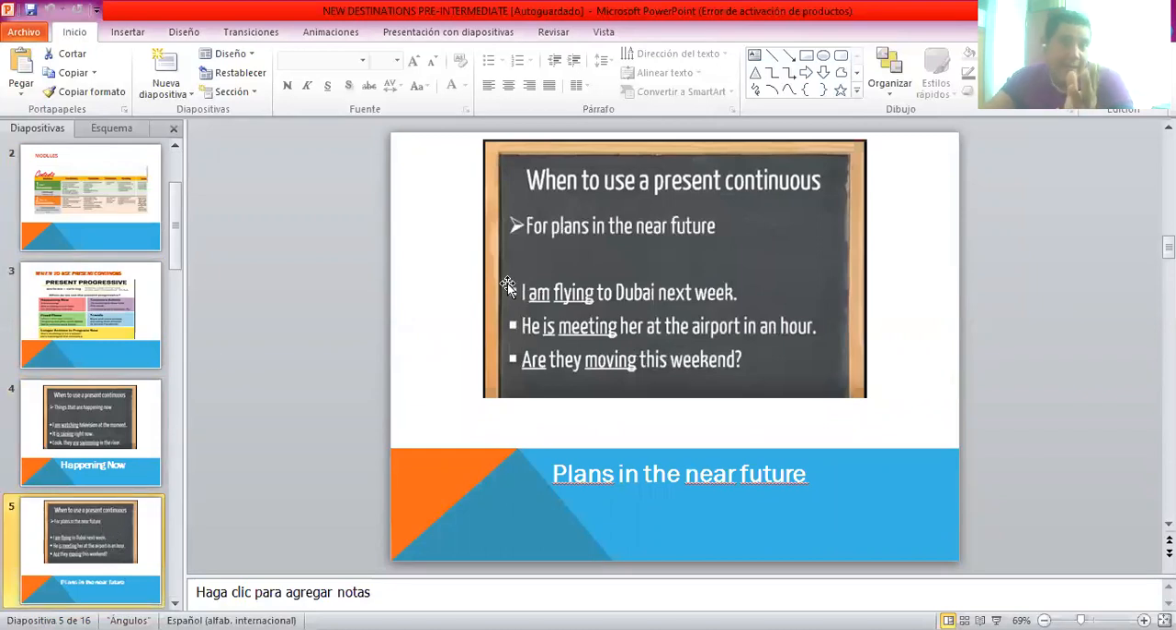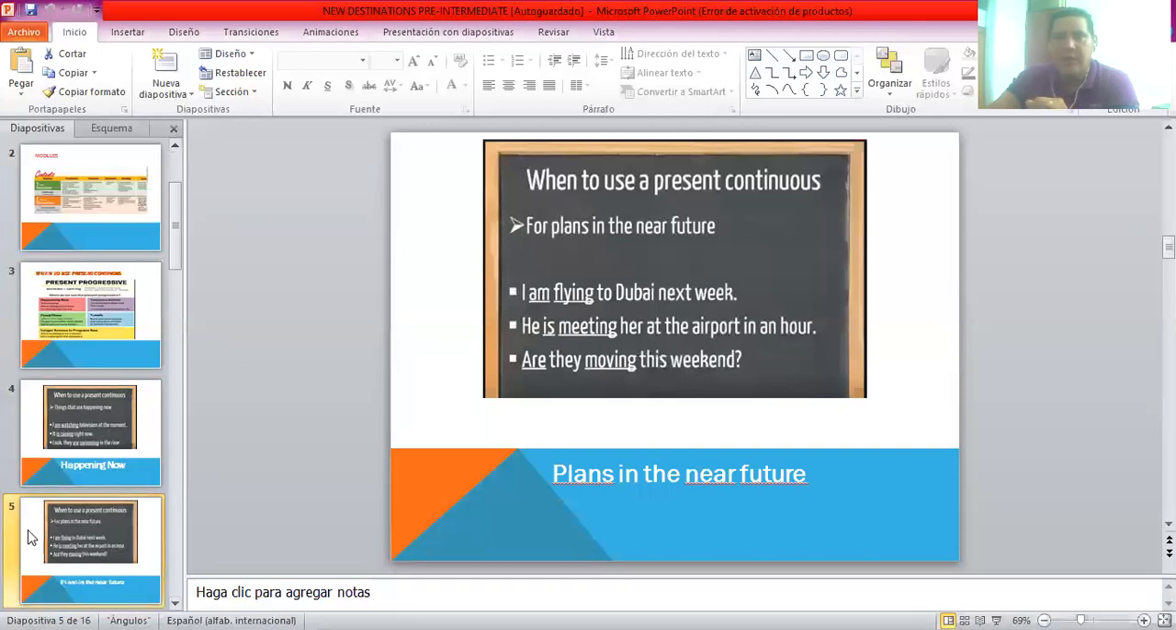Plans for the future, like I mentioned. I am flying to Dubai next week. Okay. He is meeting her at the airport in an hour. So that's not happening now. It's going to be happening in the future. They are moving this weekend. But I'm sorry, it's a question. Are they moving this weekend? So we're asking if something is going to happen in the future.